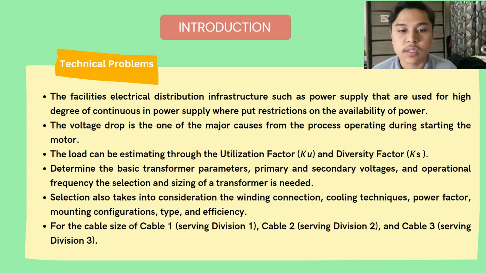After that, to determine the basic transformer parameters, primary and secondary voltage and operational frequency, the selection and sizing of the transformer is needed. The selection also takes into consideration the winding connections, cooling techniques, power factor, mounting configurations, types and efficiency. And the last one is the cable size: cable 1 for serving division 1, cable 2 serving division 2, and the last one, cable 3 for serving division 3.